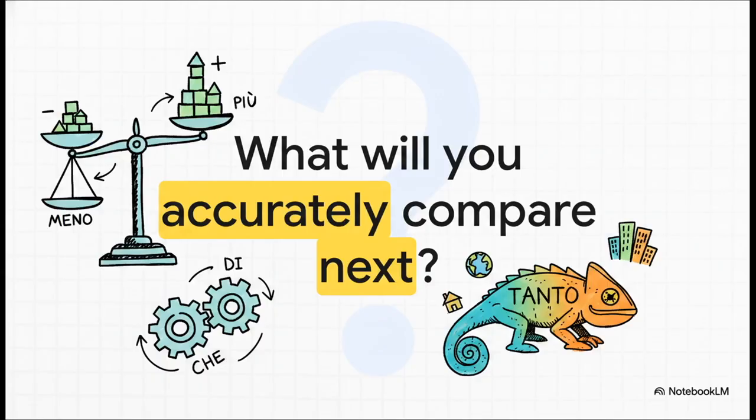You now have the exact structured tools you need to weigh the world around you in perfect Italian. So here is my final question for you. What will you accurately compare next in your daily conversations? Take these formulas, look around your room, your city, or your life, and start tipping those conversational scales.